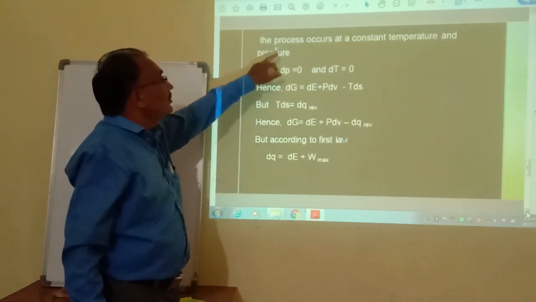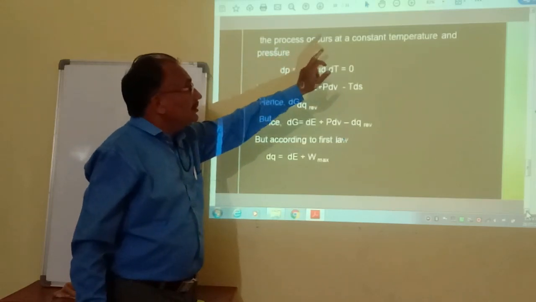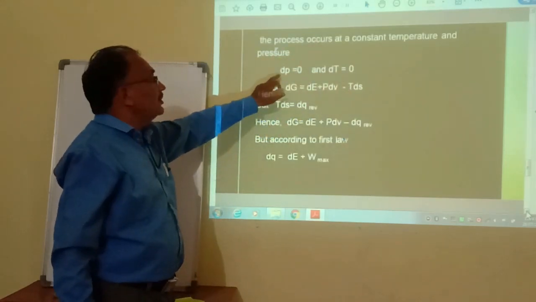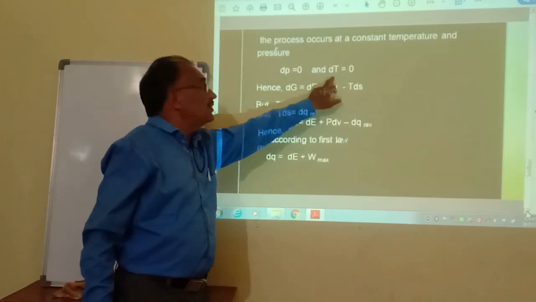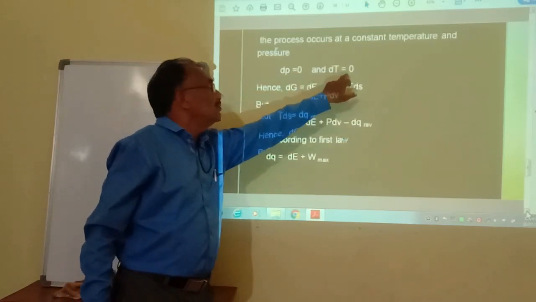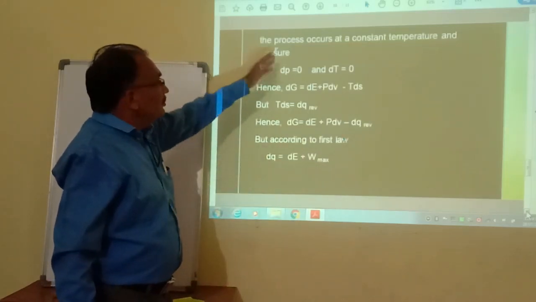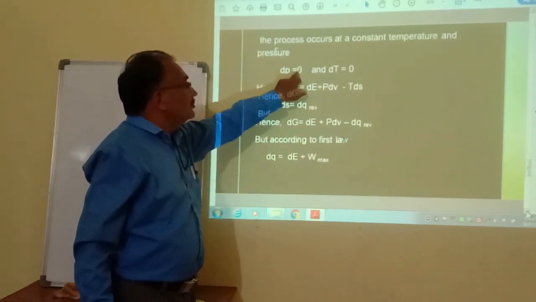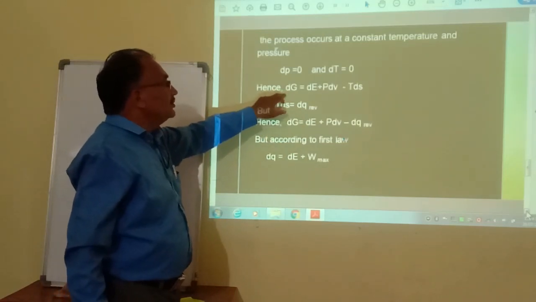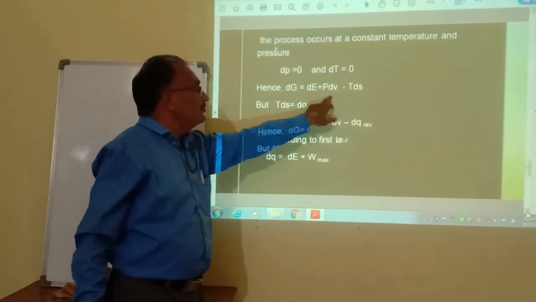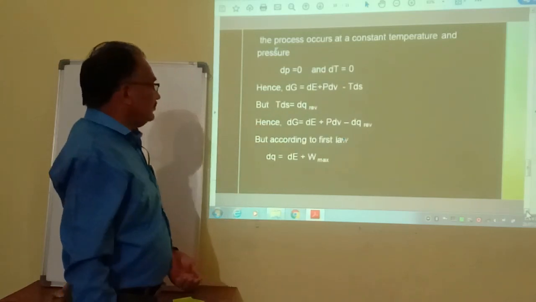Here P is constant and temperature is constant, so these derivatives are 0. Putting dP equal to 0 and dT equal to 0, this equation comes out to be dG is equal to dE plus P dV minus T dS.